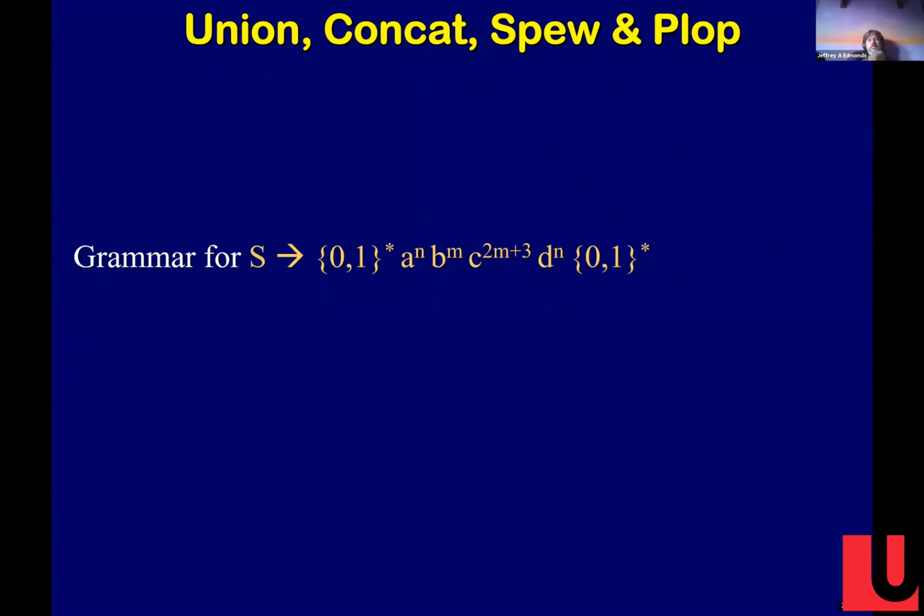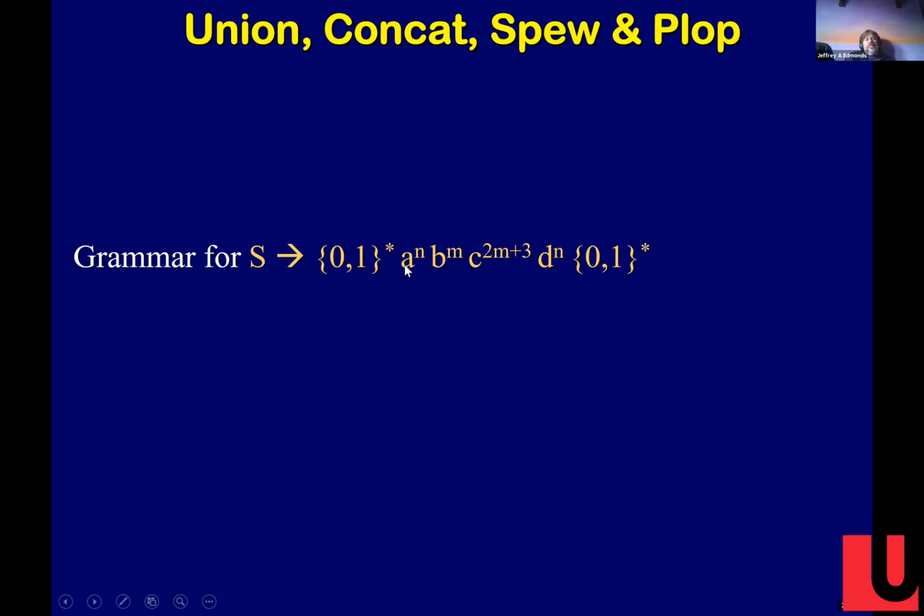So here's a complicated language, all right? Let's first figure out what this language means. It starts with a 0-1 string, and then it has so many A's followed by so many B's, followed by so many C's, followed by so many D's, and followed by a 0-1 string, right?